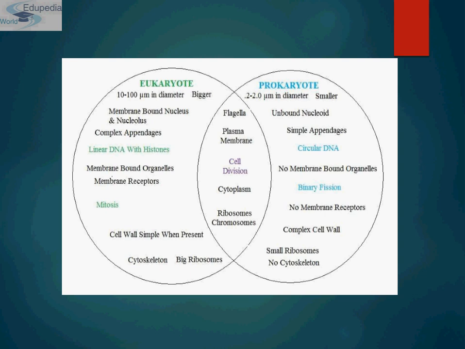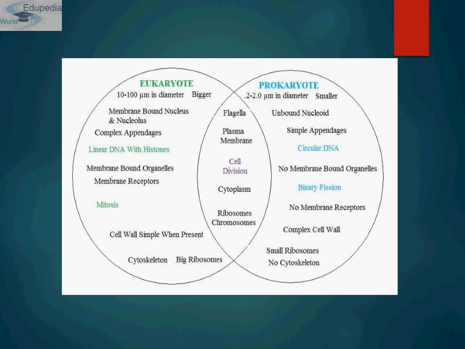Eukaryotes have complex appendages, whereas prokaryotes have very simple appendages. Eukaryotes have linear DNA with histone proteins, whereas prokaryotes have circular DNA. In eukaryotes, all cell organelles like Golgi apparatus, endoplasmic reticulum, vacuole, and nucleus are membrane bound, whereas in prokaryotes they are not bound by membrane.